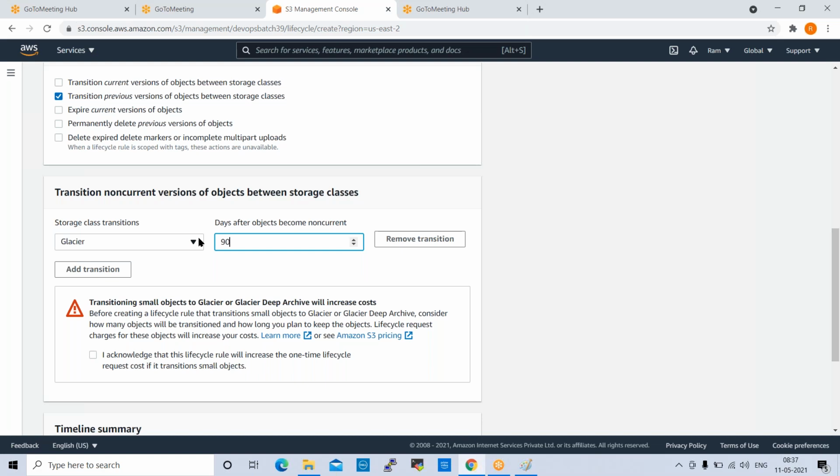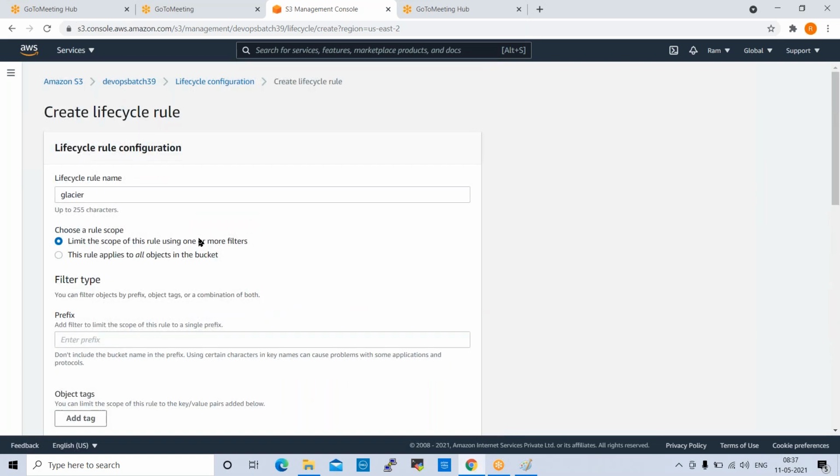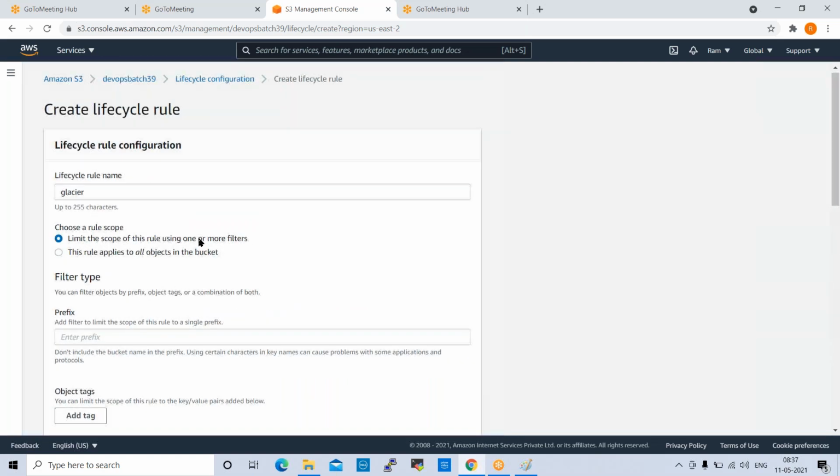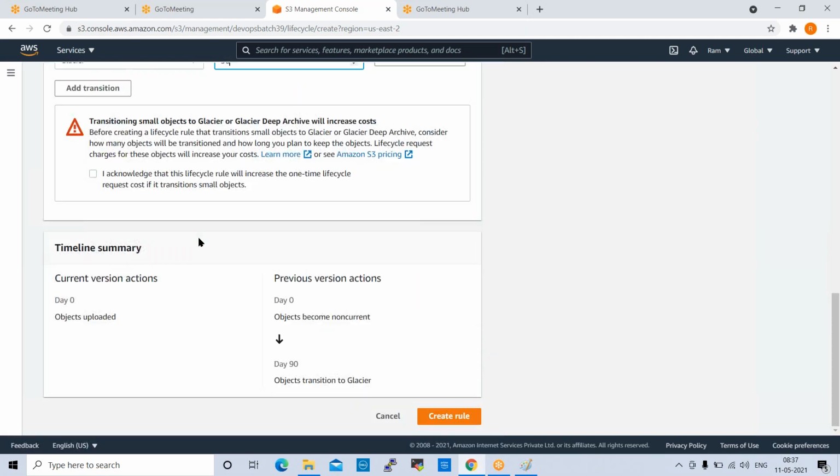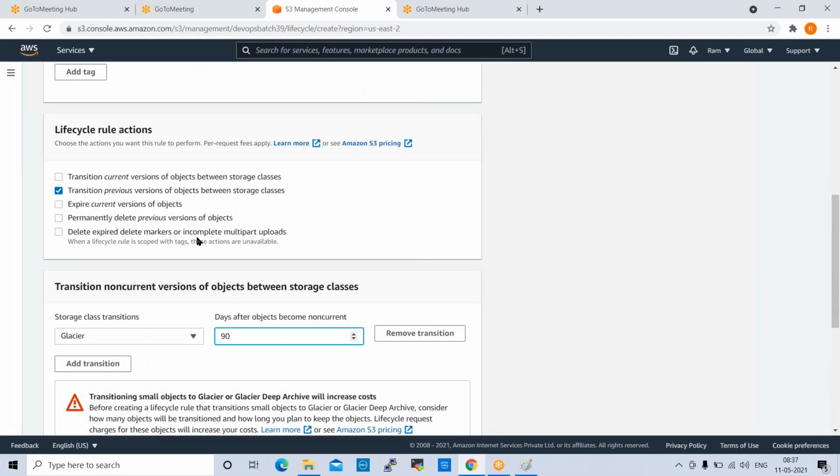Got it, right? What is the importance here? We don't copy manually, so we create lifecycle rules. The lifecycle rule will trigger once 90 days are completed, then data will be moved to Glacier, cheaper storage.